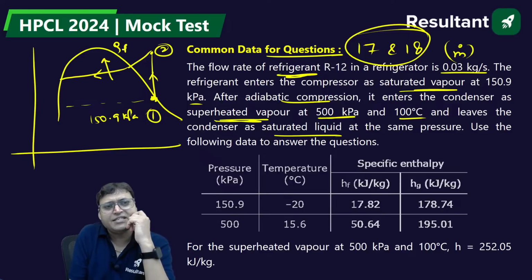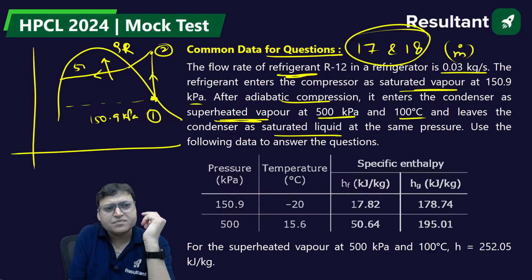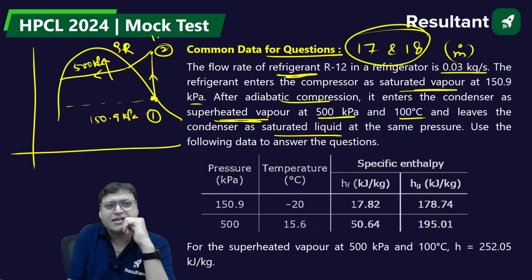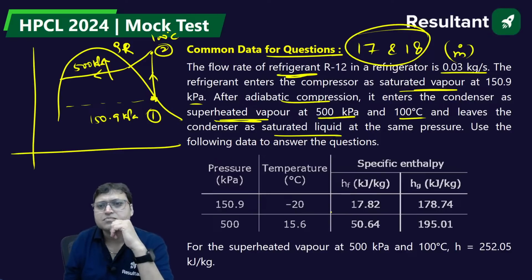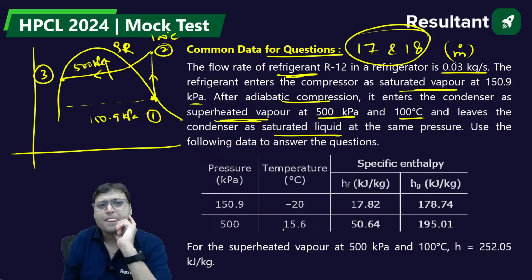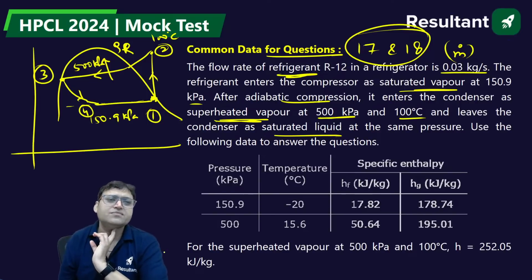This is heat rejection, at 500 kilopascal and 100 degrees Celsius. Leaves the condenser as saturated liquid. This is saturated liquid, point 3, at the same pressure. Use the following data. Then like this, this is 4, let us say. This is the curve.